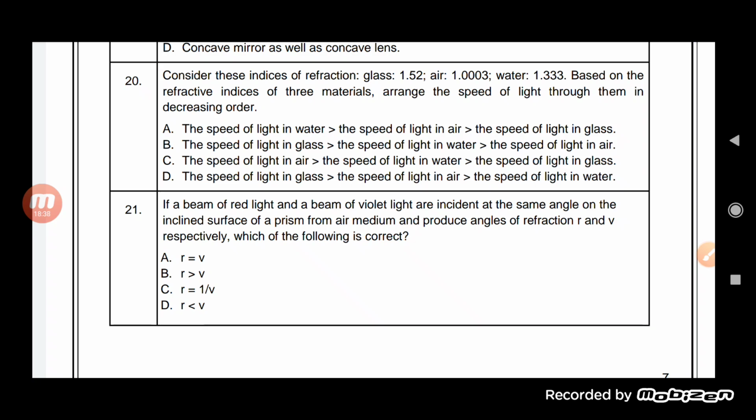Now see question number 21. If a beam of red light and a beam of violet light are incident at the same angle on the inclined surface of a prism from the air medium and produce an angle of refraction.